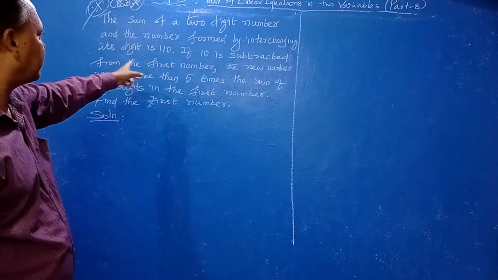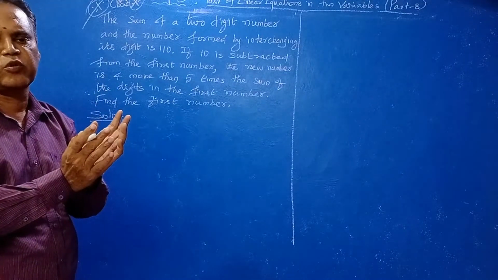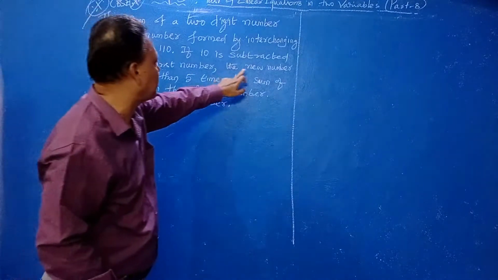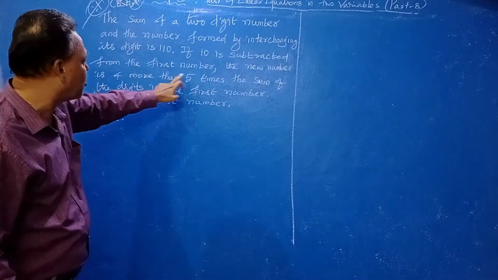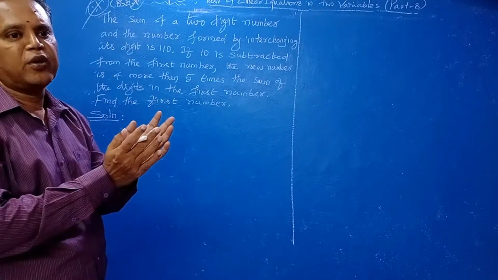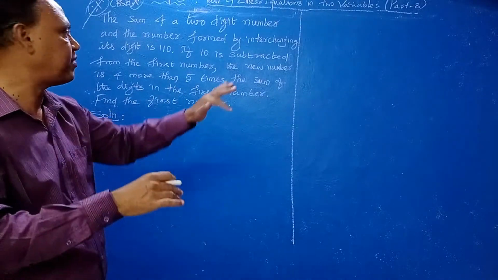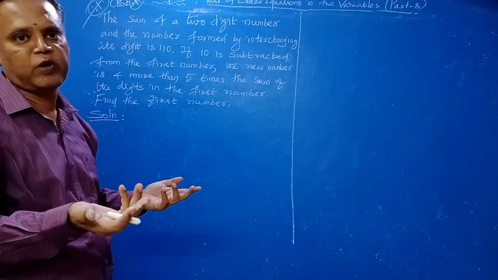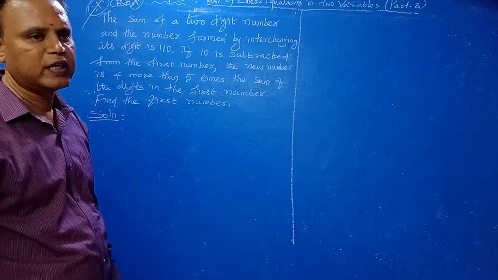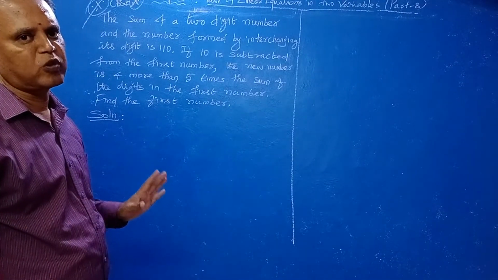If 10 is subtracted from the first number, meaning the original number, you will get a new number. The new number is 4 more than 5 times the sum of the digits. The sum of the digits is X plus Y, 5 times means 5 into X plus Y, and 4 more than means plus 4. So find the original number.